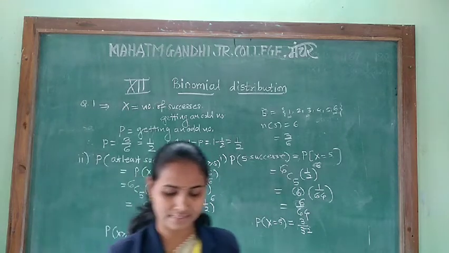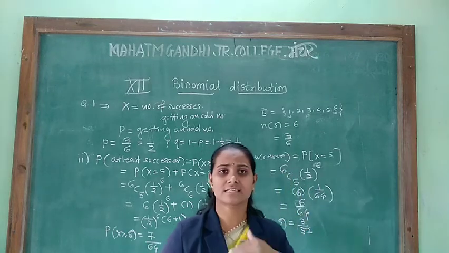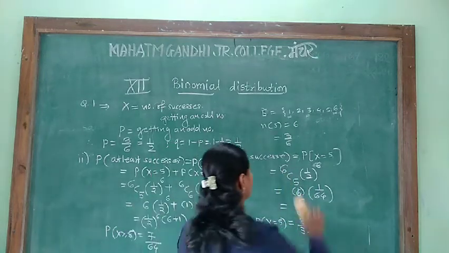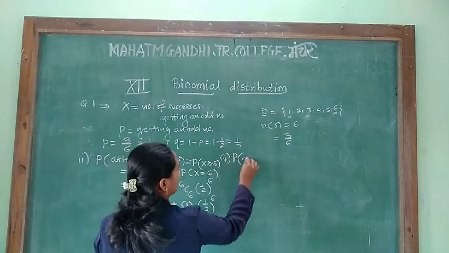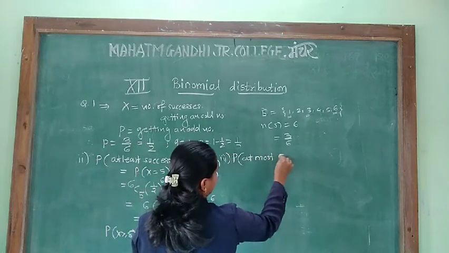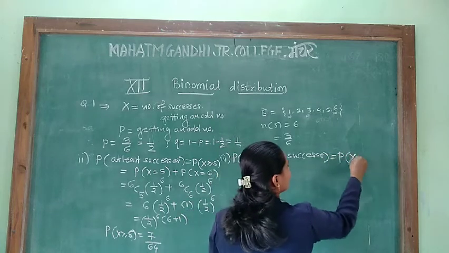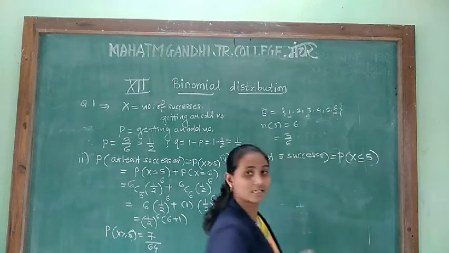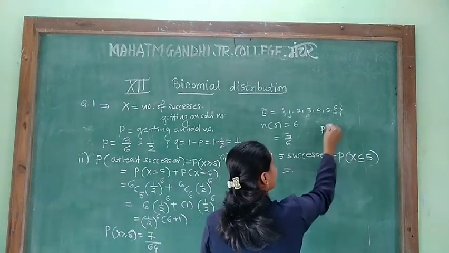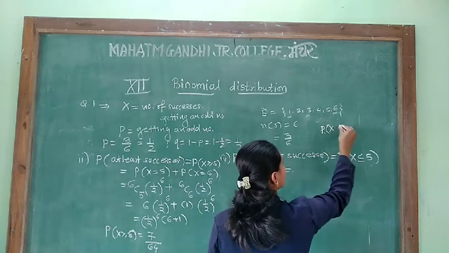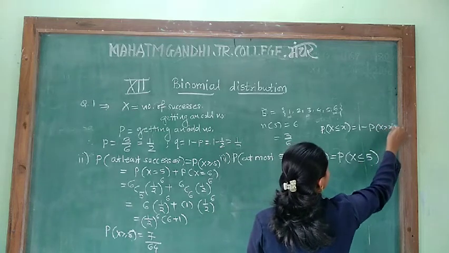Now the third question is asking, find the probability of at most 5 successes. At most means what is the maximum number of successes we can get? 5 successes. Probability of getting at most 5 successes. At most 5 means there can be 5 at the most, otherwise fewer than that. And in the binomial distribution, remember one thing: P of x less than or equal to x can be written as 1 minus P of x greater than x.